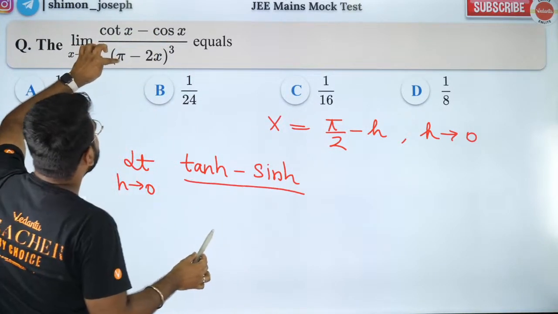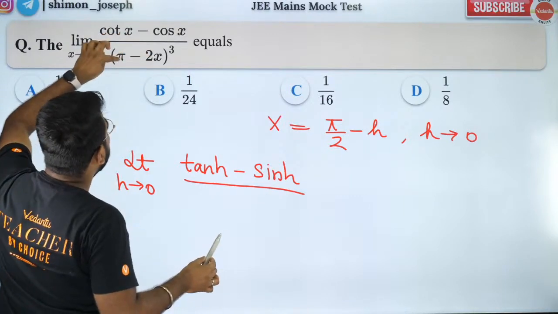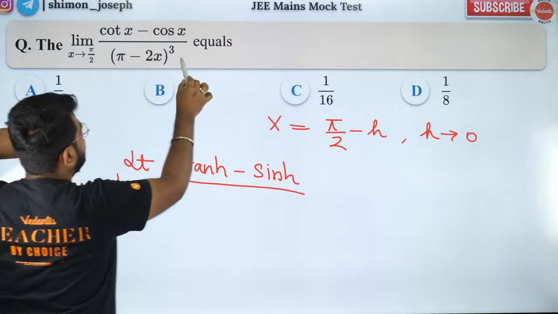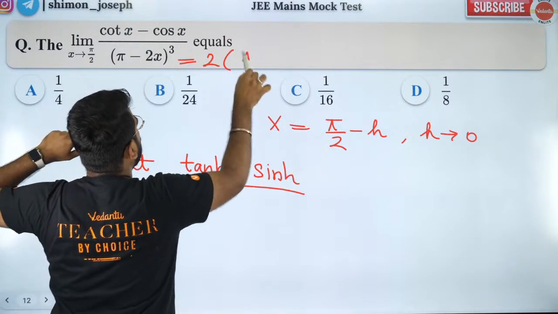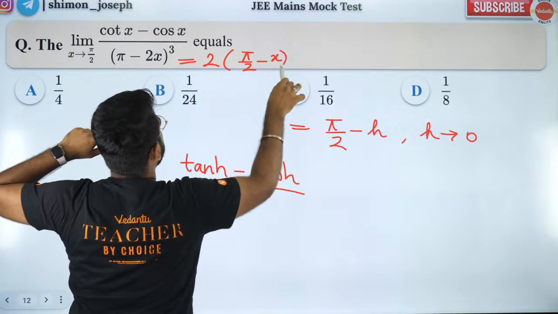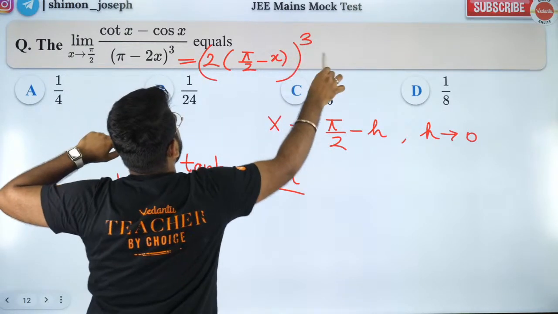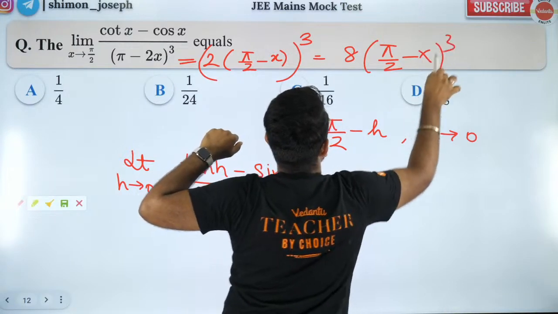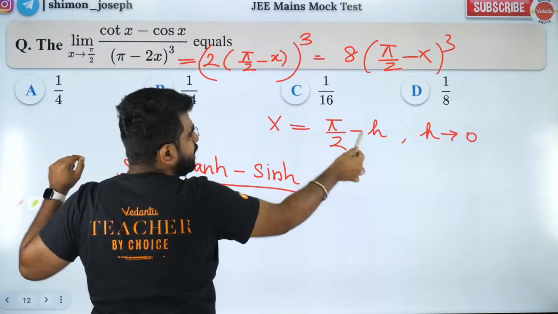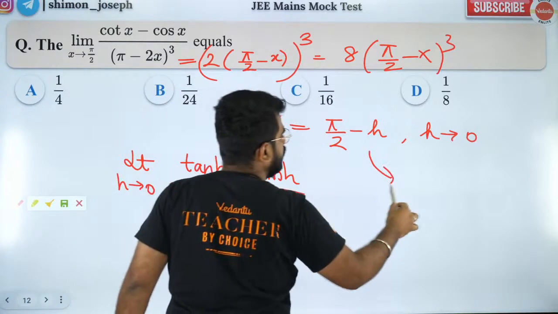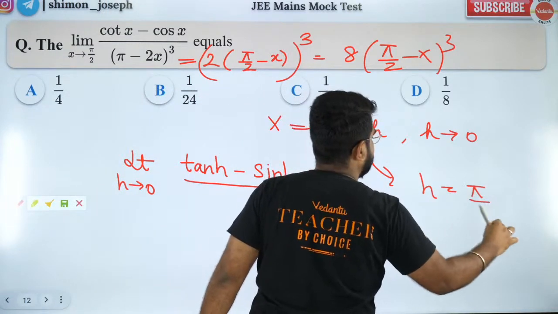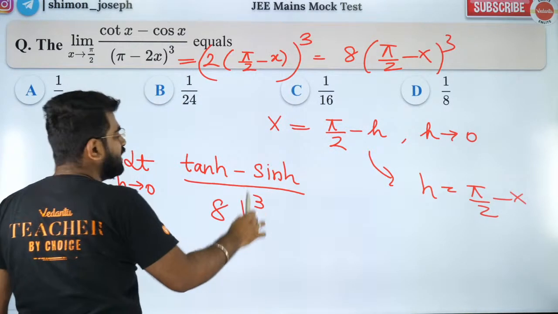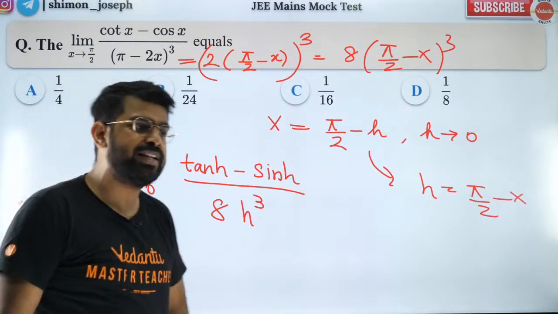Divided by, I'll have pi by 2 minus x whole cube. I'll take a 2 outside. I'll write this as 2 into pi by 2 minus x whole cube. So that will be what? 8 into pi by 2 minus x whole cube. So what is pi by 2 minus x? Pi by 2 minus x is h. So I'll get h is equal to pi by 2 minus x, so I'll get 8h cube. So this is what I have. Are you all clear with it?